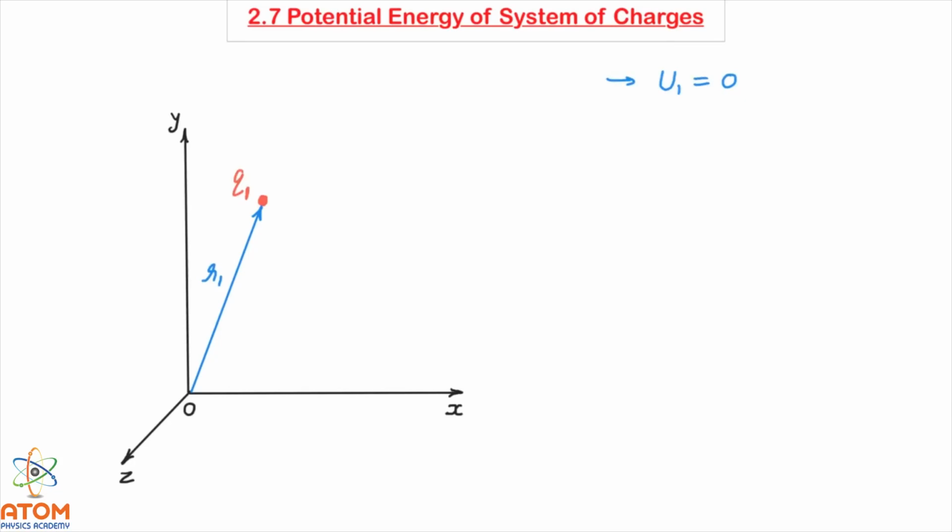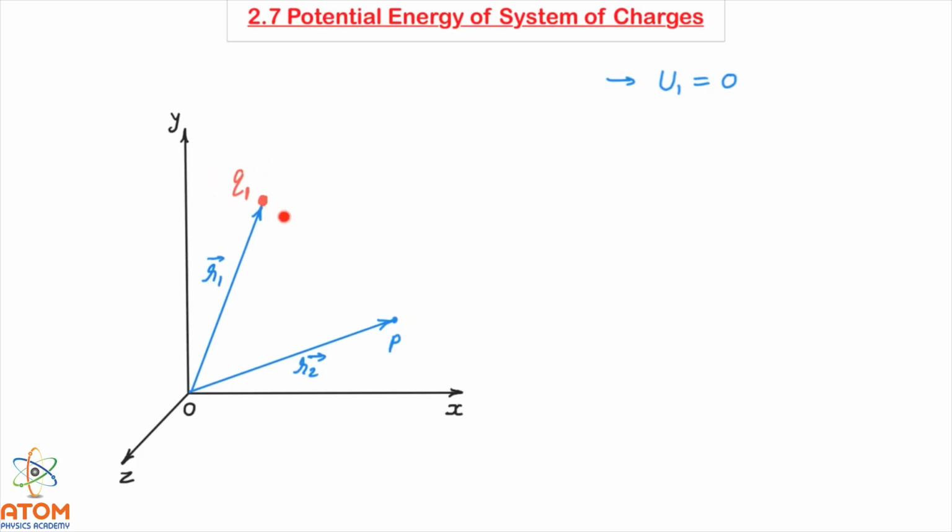Now I am choosing another point. Here is a point having position vector r2 and the name is, let us say, P. So at this point there will be some potential due to this charge q1.